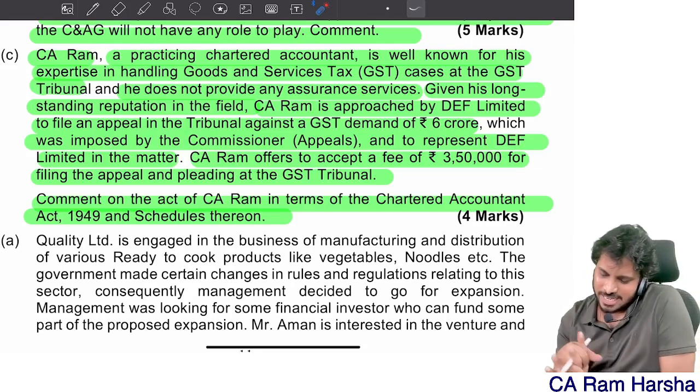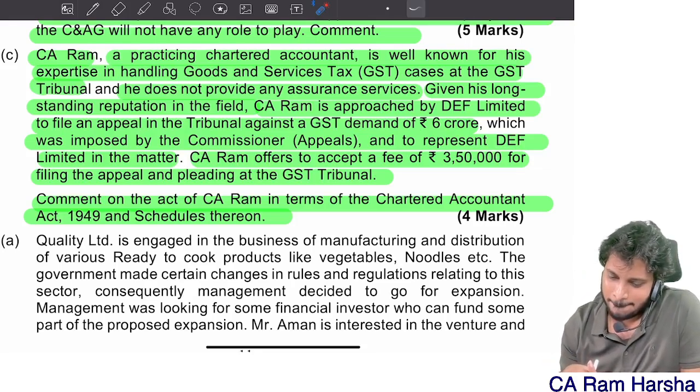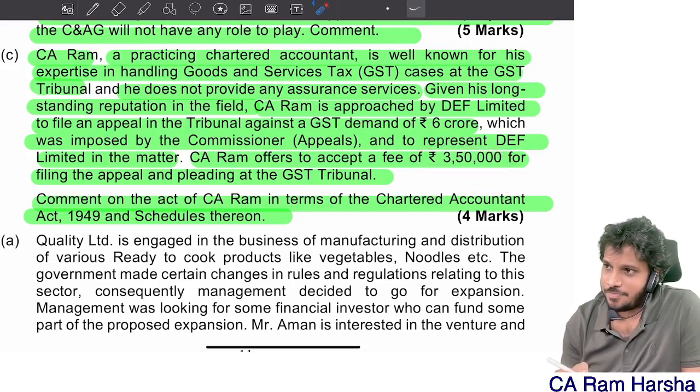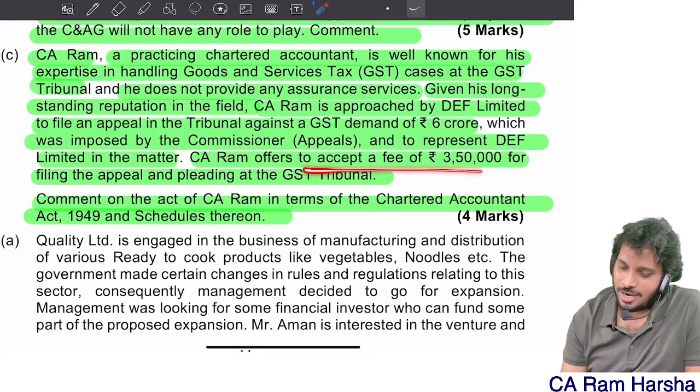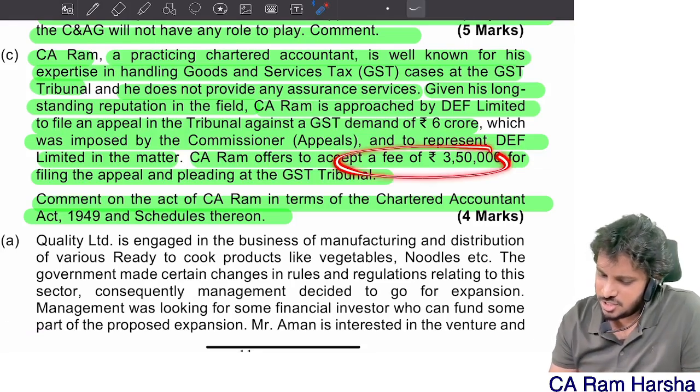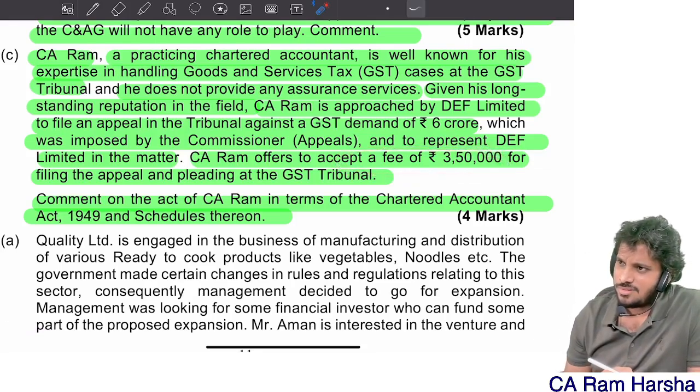I didn't understand exactly which clause they're testing. Because if at all he said no as a percentage of profit, na. Here it is not contingent also. CRM offers to accept a fees of 3,50,000 for filing the appeal and pleading at the GST. This is not contingent also. It is not even contingent also. It's a fixed fees, no?